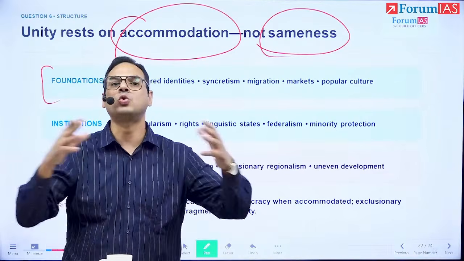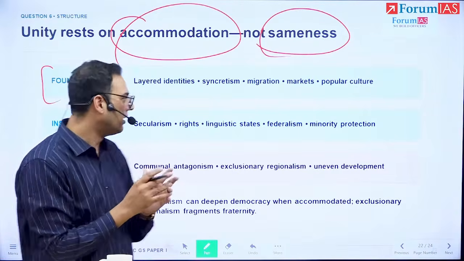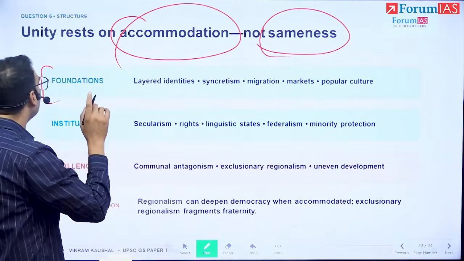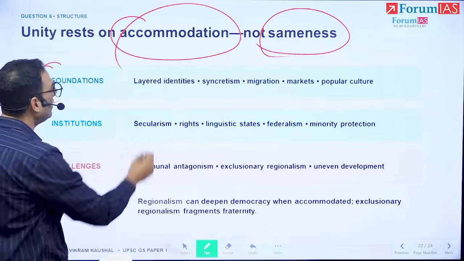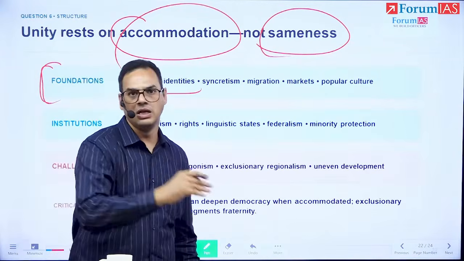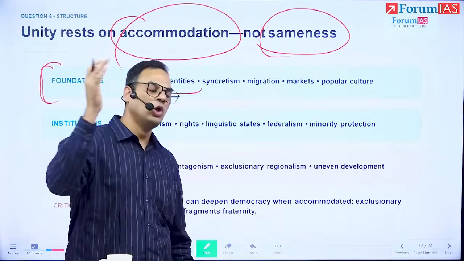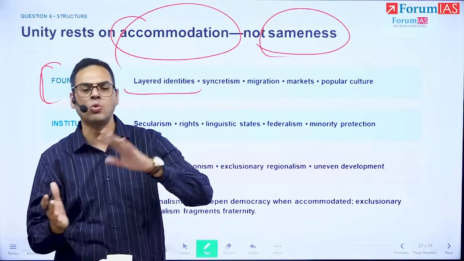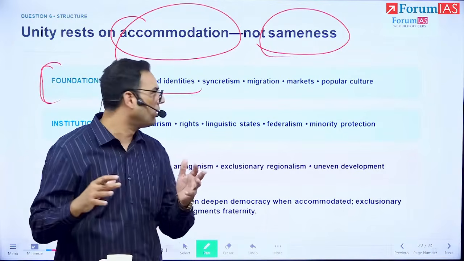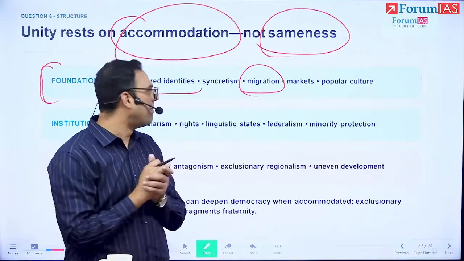It means that we are able to cooperate with each other. We are going to use our diversification to our common end. How does it work in modern India? What are the foundations of this? We have layered identities. So we have Muslims and Malayalis. We have Tamilians and Indians. We have North Indians and South Indians who are migrating across borders. And with this migration, their economies are codependent.